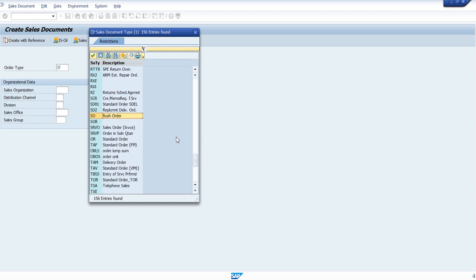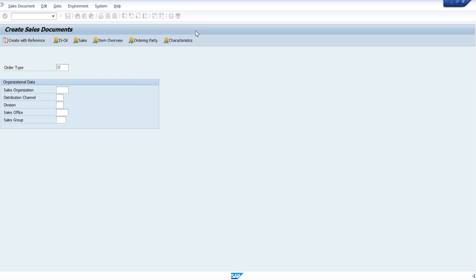We can see that. This is the rush order, the standard type for the rush order here. We are going to see the configuration of this rush order, and how it differs from the normal sales to the rush sales. Let's do that.